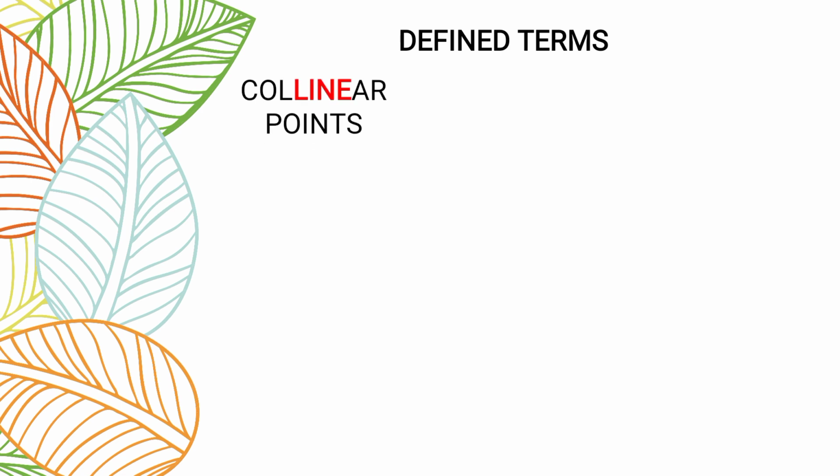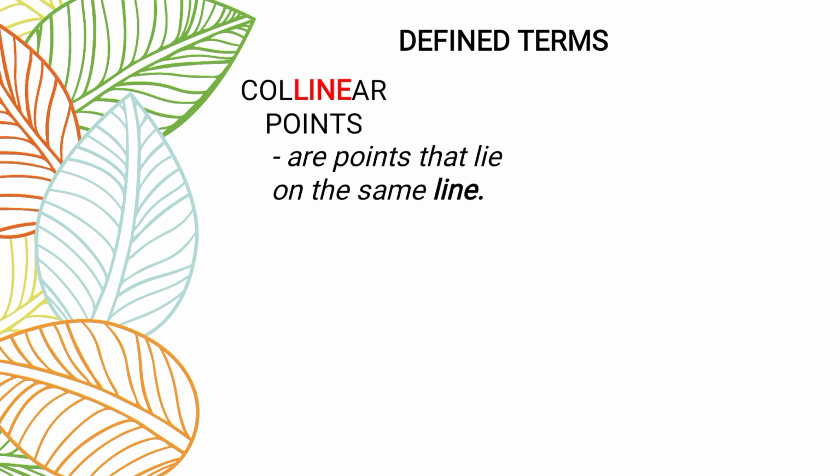Okay po. So, we're done with the undefined terms. This time, let us proceed to defined terms. First one is the collinear points. What is collinear points? It is a point or points that lie on the same line. When we say collinear, from the root word line. Kaya po, lahat daw po ng points na naglalay on the same line.